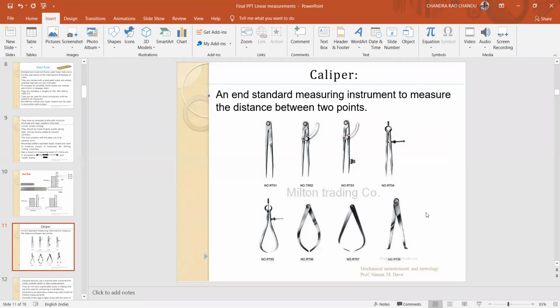Okay, observe here, this is inward, this is inward, and this is the outward. Your legs are bent outward, therefore it is used for measuring the diameter of the given circle or recess or holes. Okay. These are all used for measuring the outer dimensions.